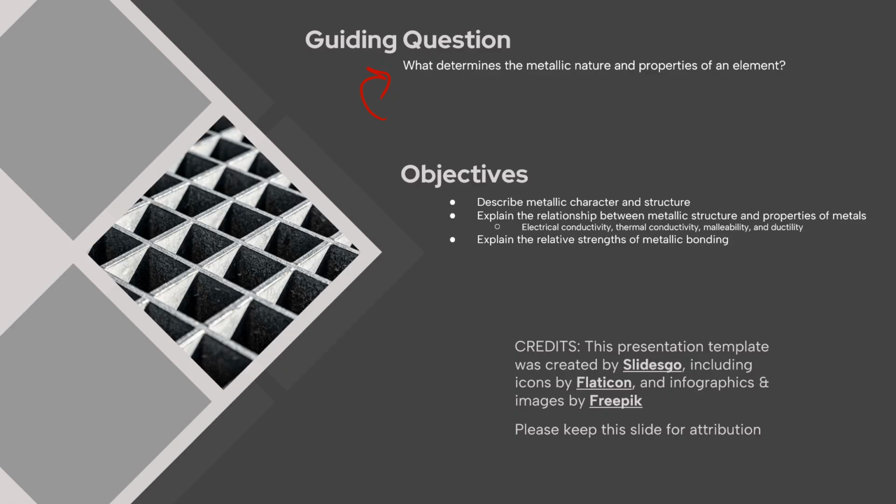Our objectives: we described metallic character and structure. We talked about that relationship between metallic structure and the properties of metals, all about those valence electrons that are released into that sea of delocalized electrons. And then we talked about that relative strength of metallic bonding.